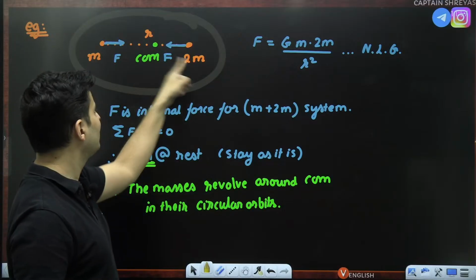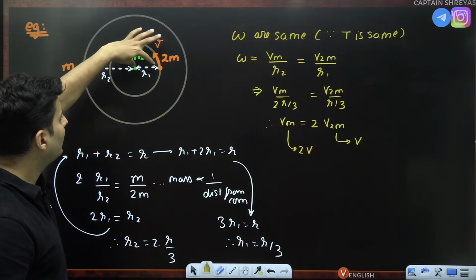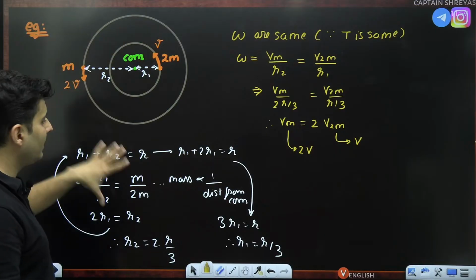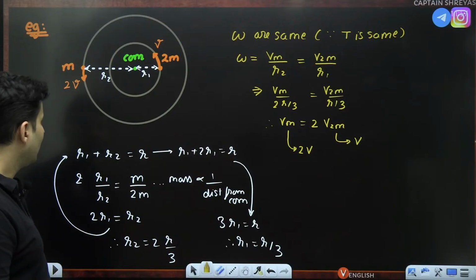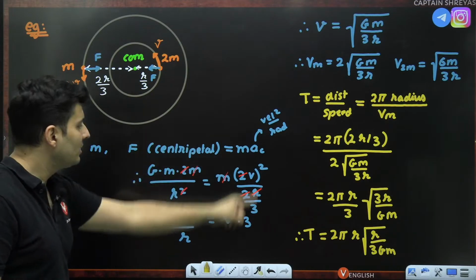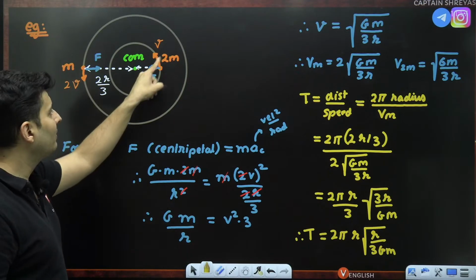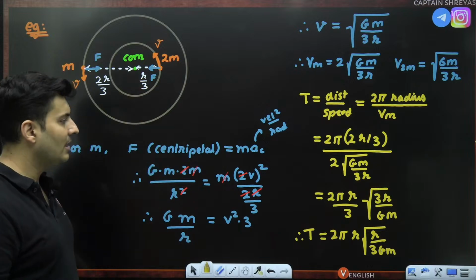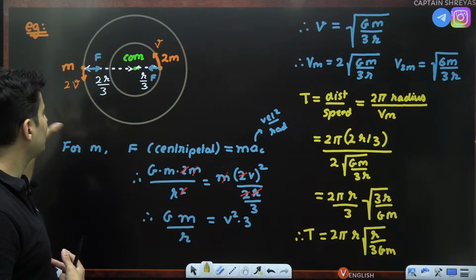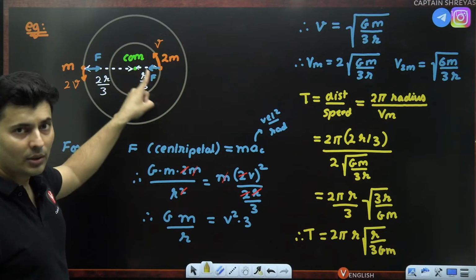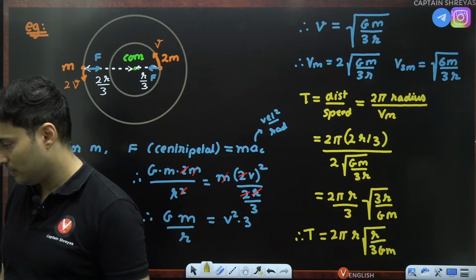The mutual force is just given by Newton's law of gravity. Second thing, we figured out what is the radius, what is the speed ratio, everything, v, 2v, r, 2r, whatever it was. And then finally we applied concept of circular motion for this mass. You might ask, sir, what will happen if I applied for this mass? Will you get the same answer? Answer is obviously yes. It's just that I have chosen m. If you try the problem at home for 2m, you will exactly get the same answer. There will be no difference at all.